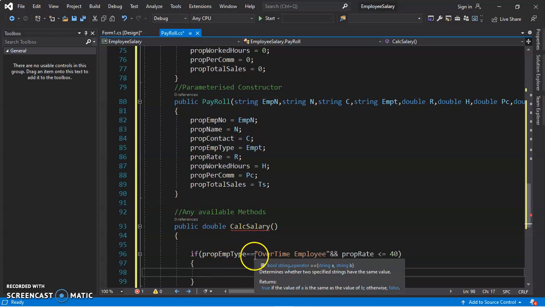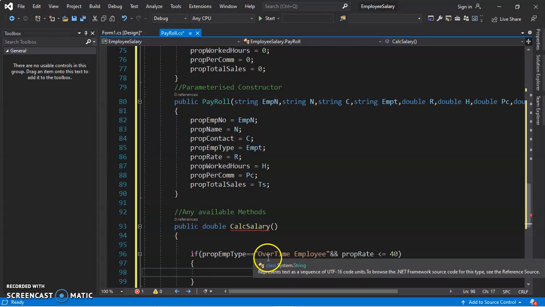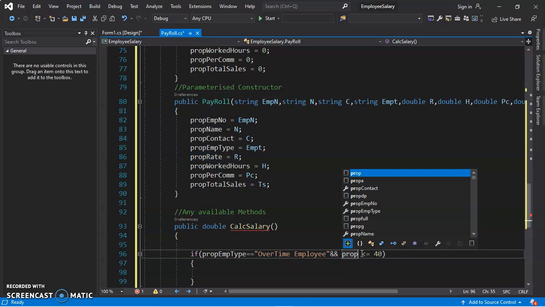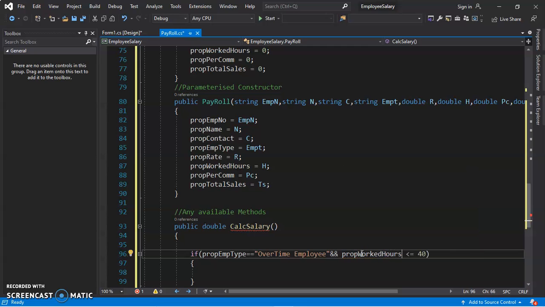Then now we have to check the type of this employee if it is overtime. And okay, sorry, here it should be prop rate, it is supposed to be a prop rate, and worked hours, supposed to be prop hours worked. Yes, okay. So now there is a confusion here. They confuse us about what we want to fix in the worked hours if it is overtime, what happens exactly.